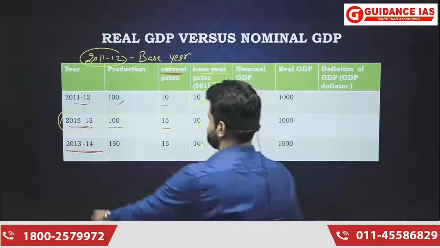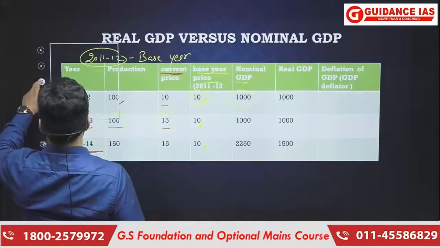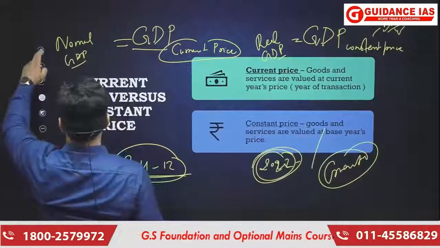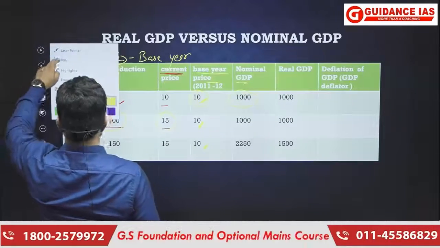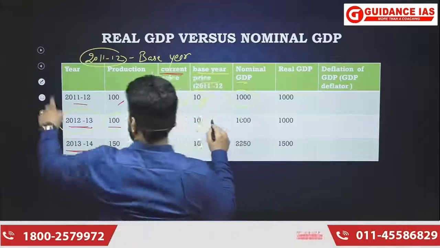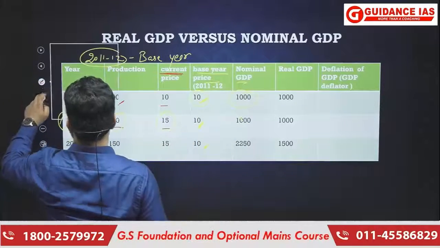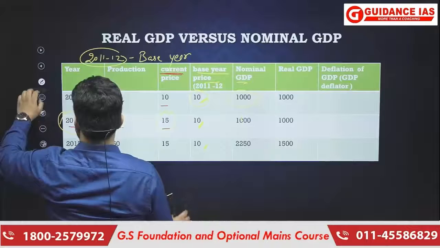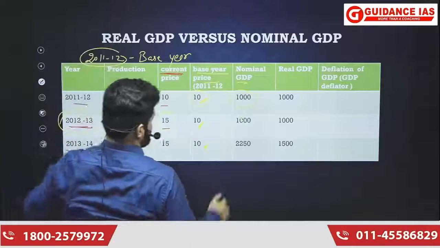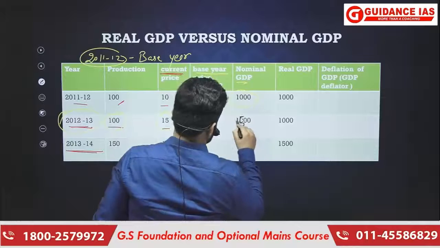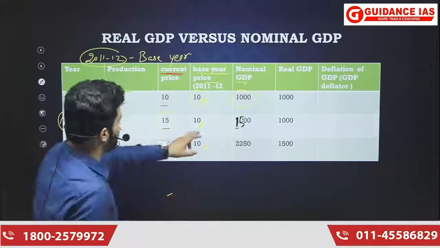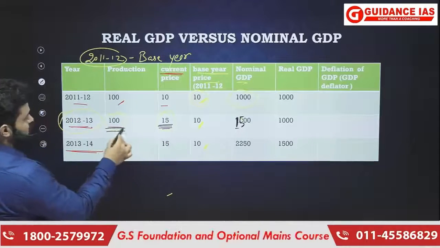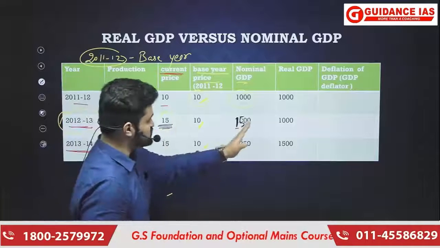How did we come to know about 1500? The price that prevailed in that particular year was 15 and the total unit of production was 100. So 100 multiplied by 15 equals 1500.